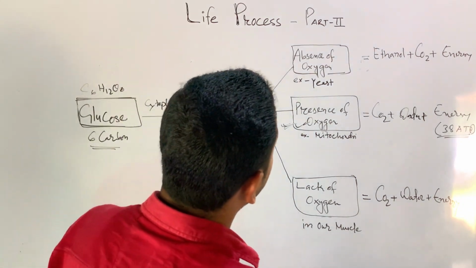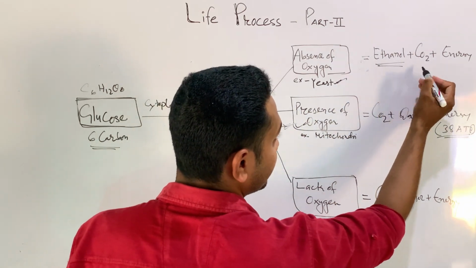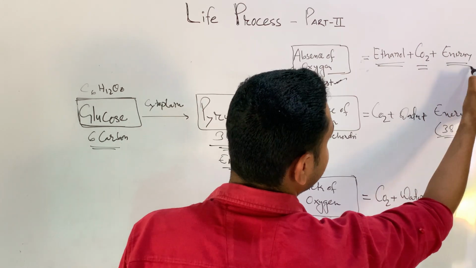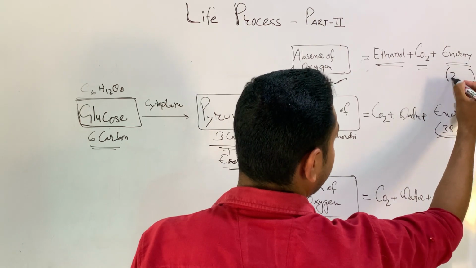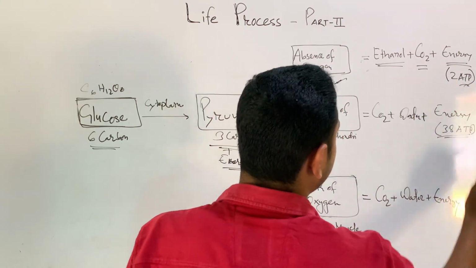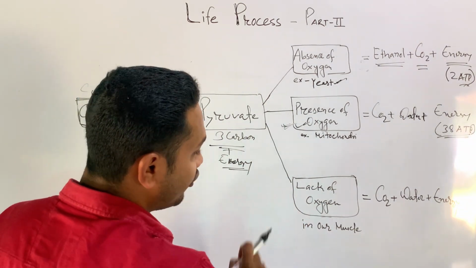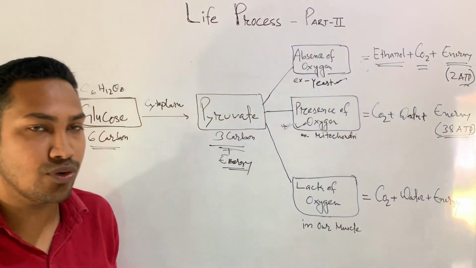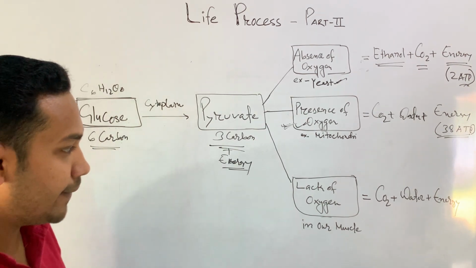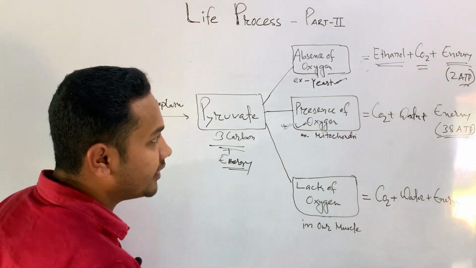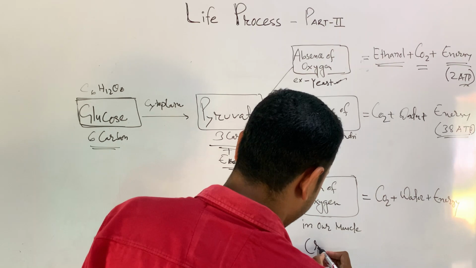But what happens in absence of oxygen, such as in yeast? It will give ethanol, carbon dioxide and energy. That energy will be quite less in comparison, I think 2 ATP amount of energy it will produce in absence of oxygen. But what happens in the lack of oxygen, like whenever we do exercise or go to the gym, our body requires lots of oxygen, but sometimes we cannot provide it, and due to that we get cramps in our muscles.